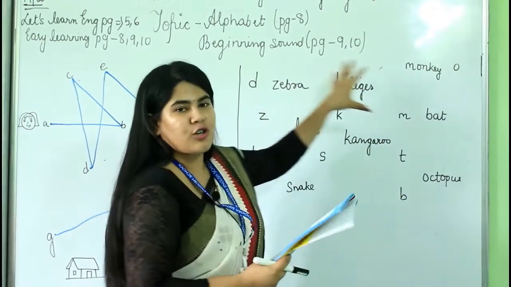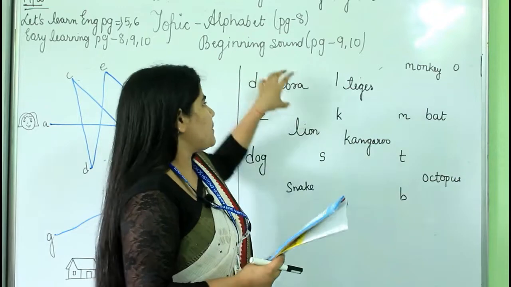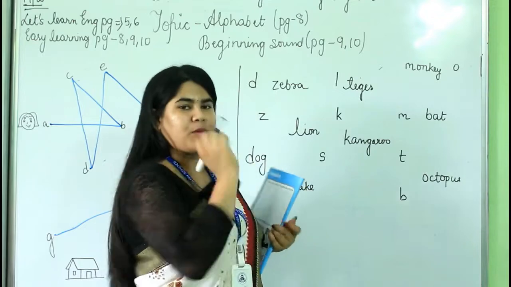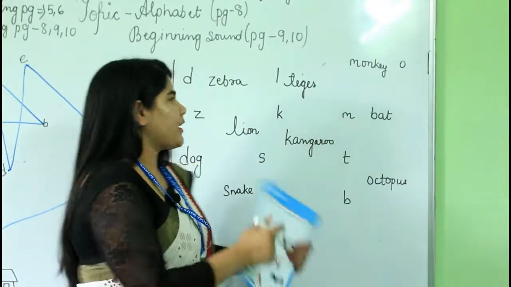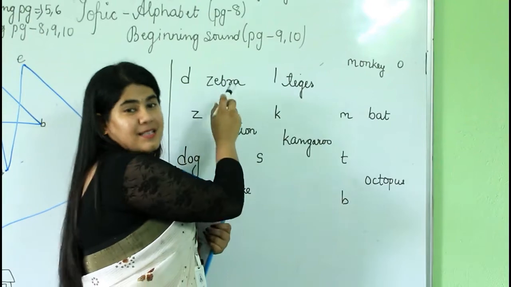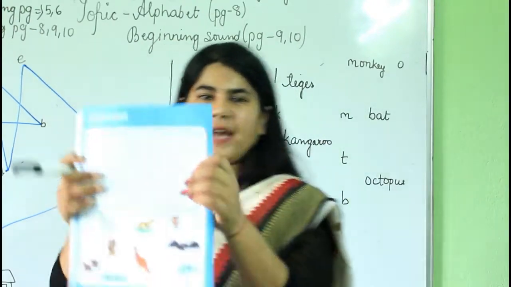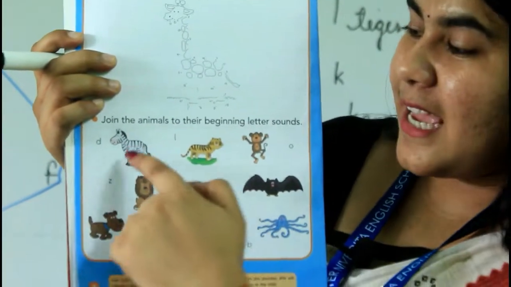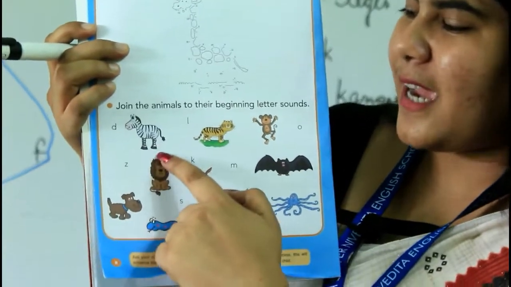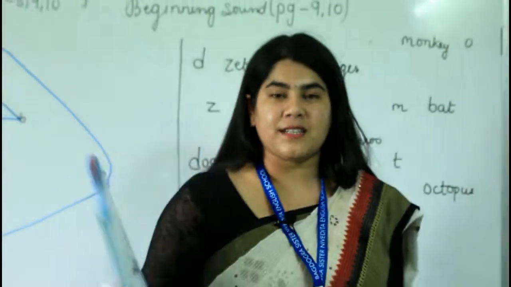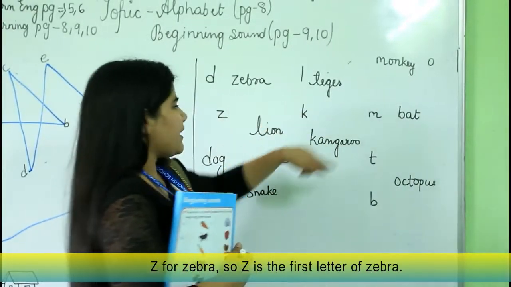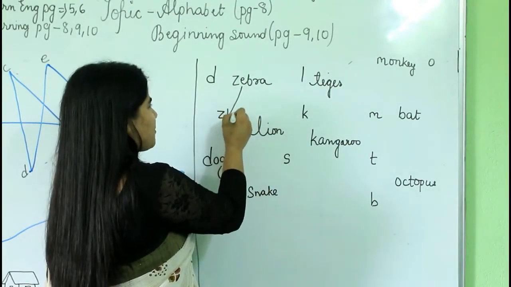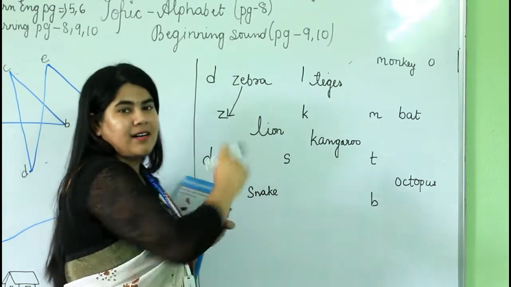Here I can't draw the pictures of those animals, but I have written the names here. Okay, so take the pencils and just do it with me. What is the first word on the board? Zebra, right? Now, can you find the zebra here in this book? Have a look at your book. Where is zebra? Yes, this one is zebra, right? Now, zebra starts with letter Z. Now, can you find it? Where is Z? Okay, very good. Here is Z. So I am going to match zebra with letter Z.